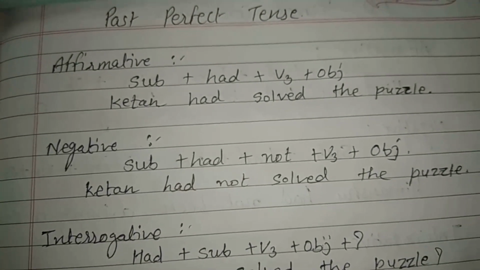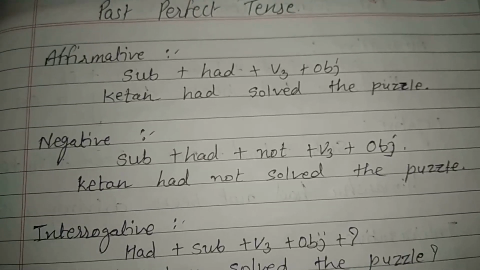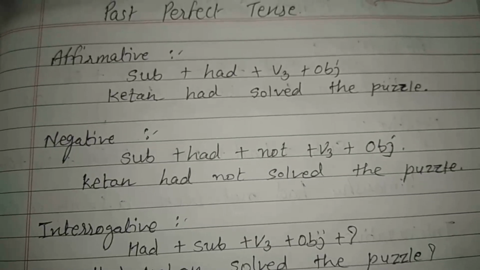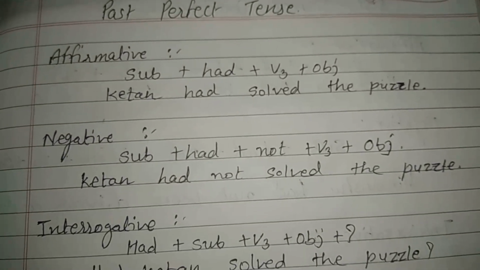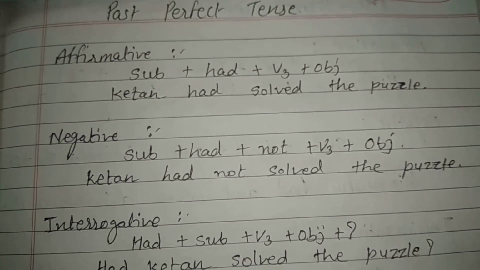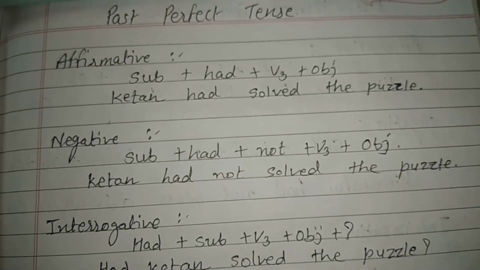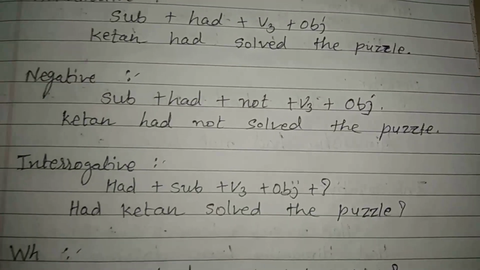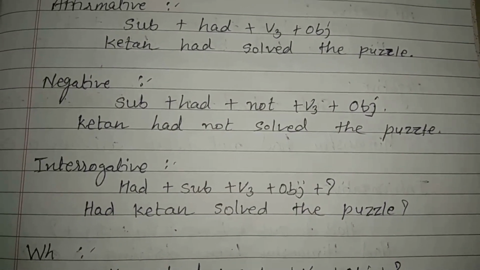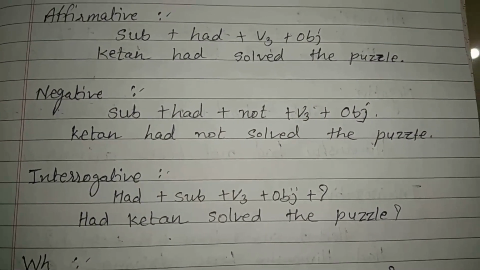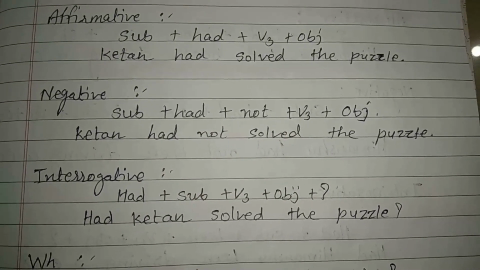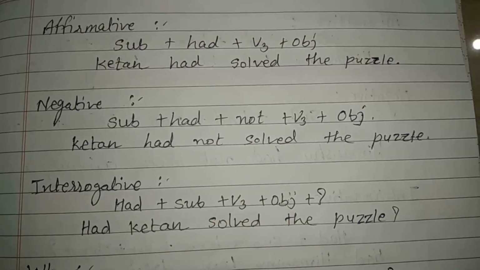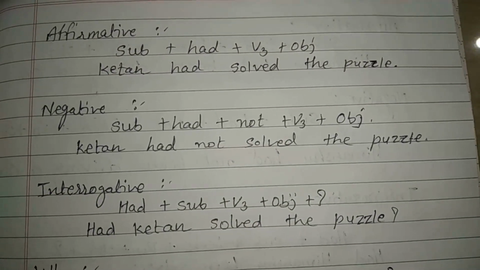Negative sentence. The format is subject plus had plus not plus V3 plus object. The example is Ketan had not solved the puzzle. Now third is the interrogative type of sentence. To make an interrogative you have to use the format had plus subject plus V3 plus object plus question mark. The example is, had Ketan solved the puzzle?